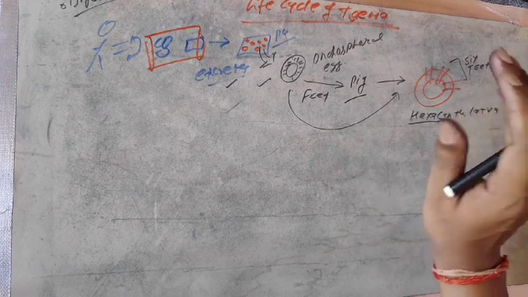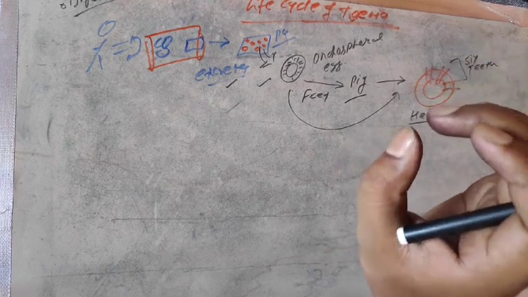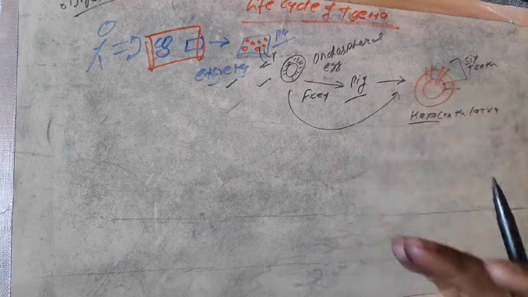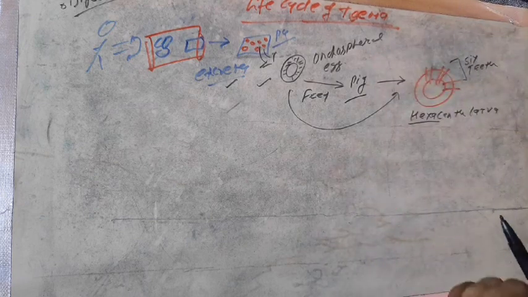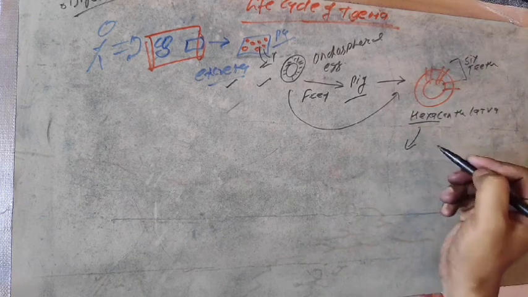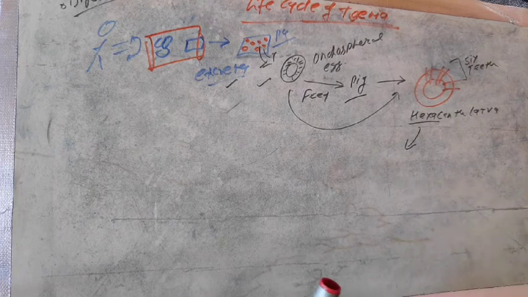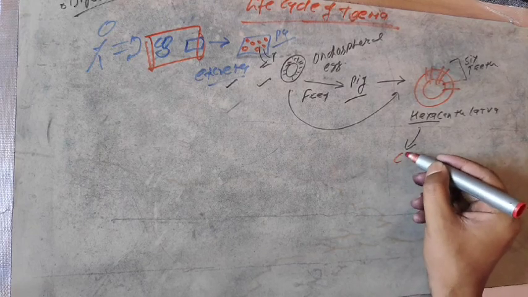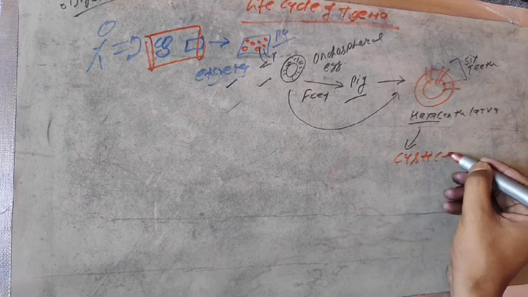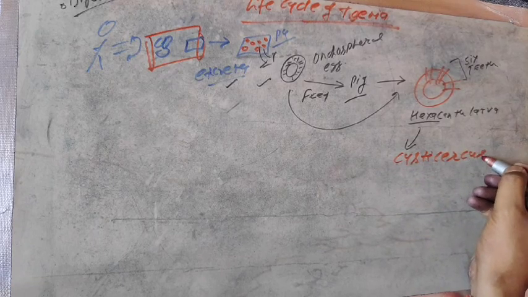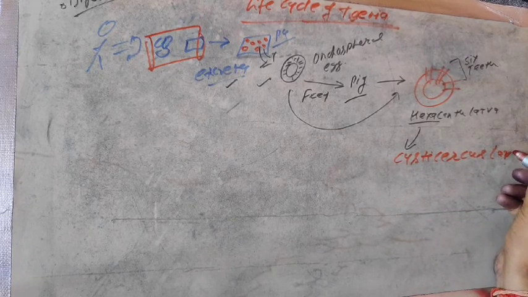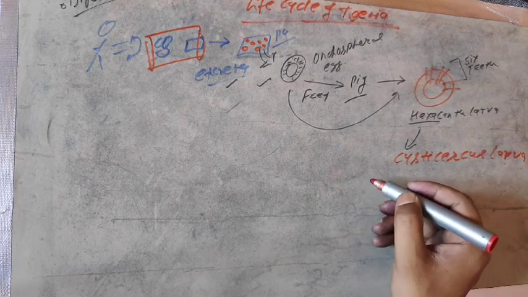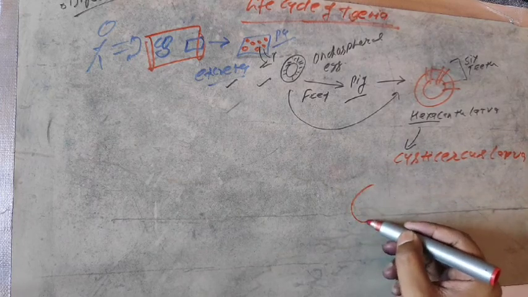With the help of the 6 teeth or 6 spines, the hexacanth larva penetrates the intestinal wall of pig and moves inside the blood vessels, and then by getting a lot of nutrition, the hexacanth converts into a very specific larva. That larva is known as the cysticercus larva. Cysticercus larva looks like this.